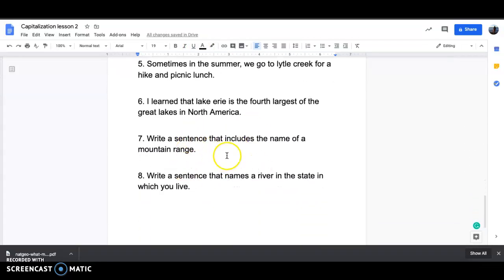And then once you get here, you're going to write sentences that include the name of a mountain range. And you're going to write a sentence that names a river in the state in which you live. So you can just use Google to find the name of a mountain range if you don't know any, and you can use Google to find a river that's in California.